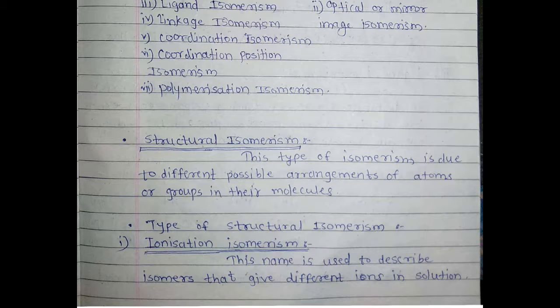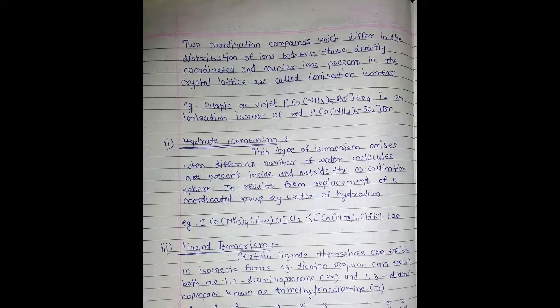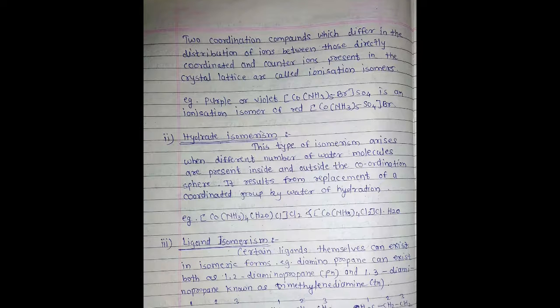The first type is ionization isomerism. This name is used to describe isomers that give different ions in solution. That means in ionization isomerism, different ions are involved in the solution. Two coordination compounds which differ in the distribution of ions between those directly coordinated and the counter ions present in the crystal lattice are called ionization isomers.